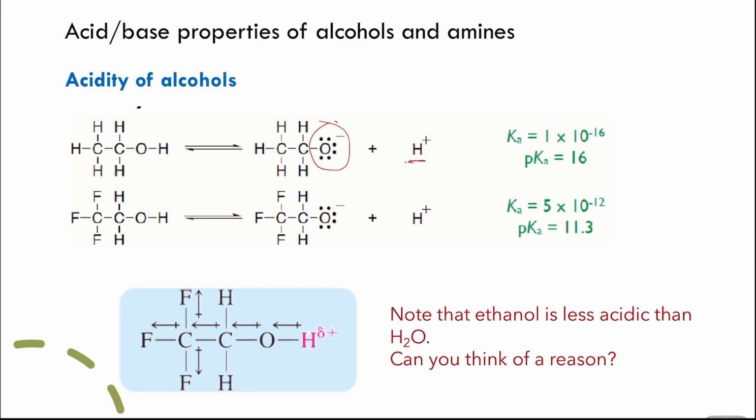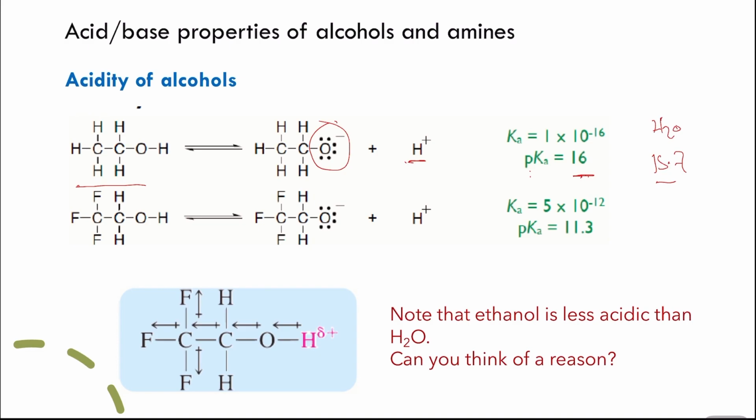Now if you notice, something like ethanol, the pKa of ethanol is 16. If we remember that for water, the pKa was 15.7 or 15.6. So the acidity of ethanol is less than the acidity of water.